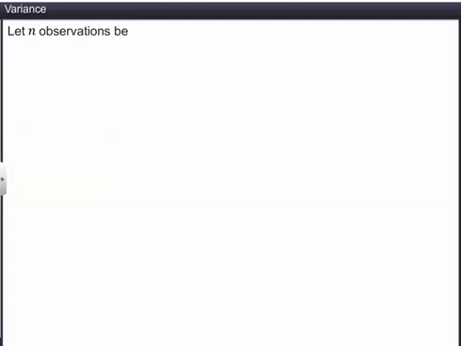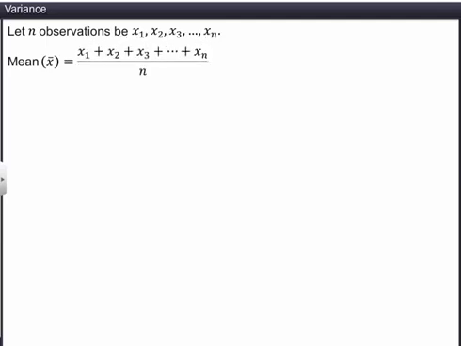Let's consider n observations, x1, x2, x3 and so on, up to xn. The mean of the observations, x bar, is equal to the sum of the observations divided by n. Now, the deviations of the observations from the mean are shown.